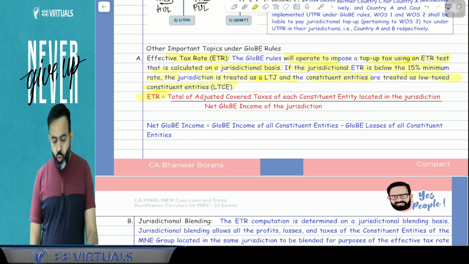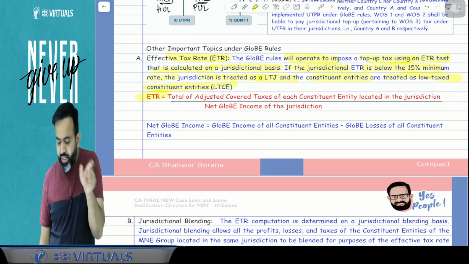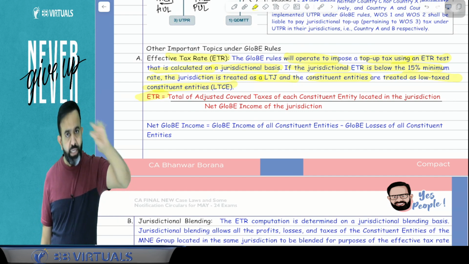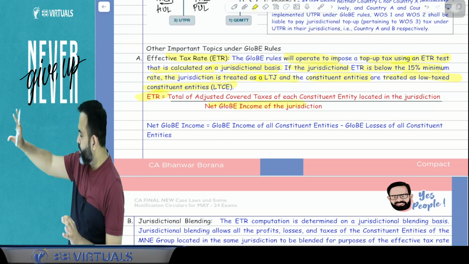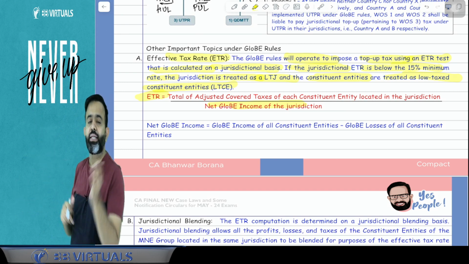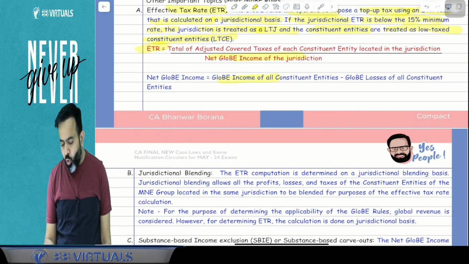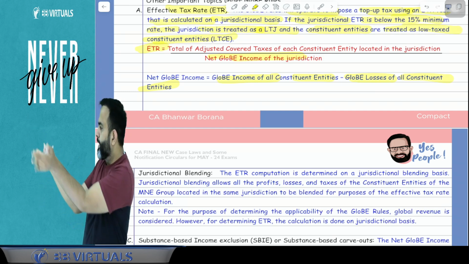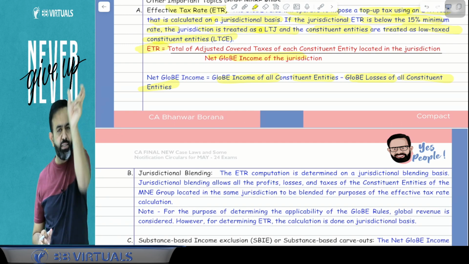Now ETR means here the total of the adjusted covered taxes of each constituent entity located in the jurisdiction. So guys, in Dubai, what is the total amount of taxes divided by net Globe income of that jurisdiction? What is the income from Dubai? So what is the tax paid in Dubai and what is the income from Dubai? So here you will get the ETR, that is effective tax rate. Now net Globe income is the income of all constituent entities minus the losses of all constituent entities. So guys, in Dubai, suppose there are 3-4 entities, just take the income and losses, and you have to take the net Globe income and net taxes. So taxes divided by Globe income.